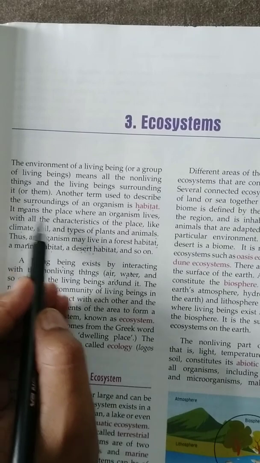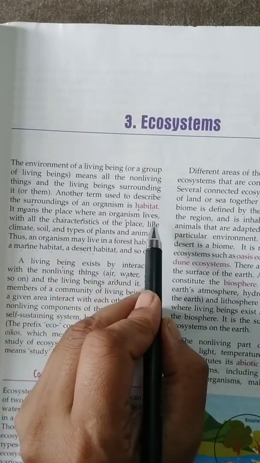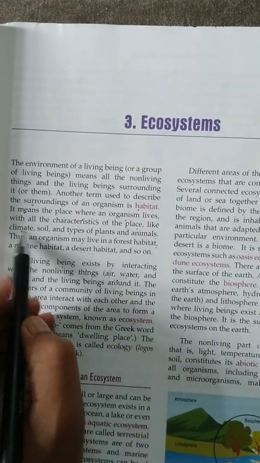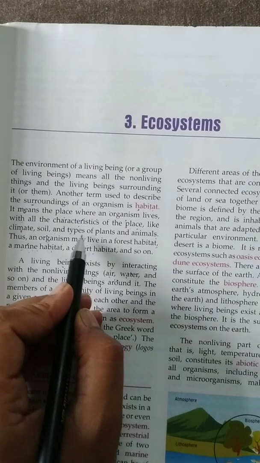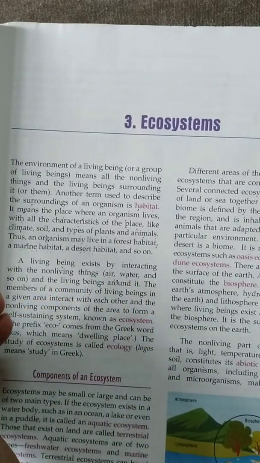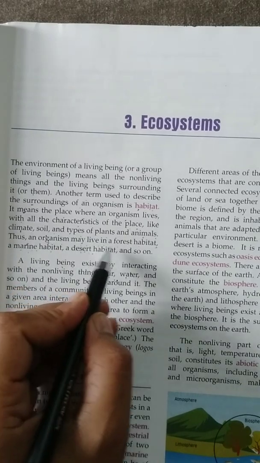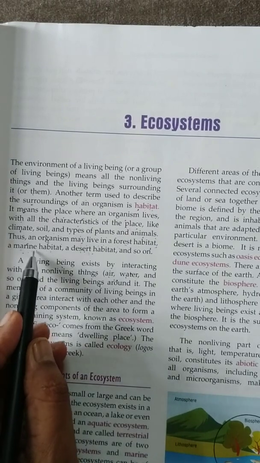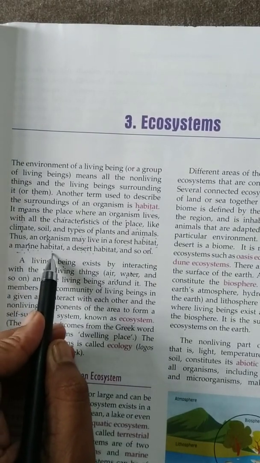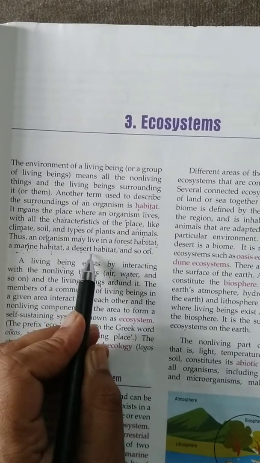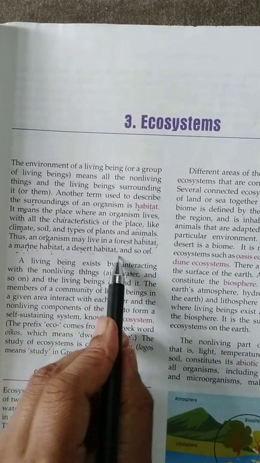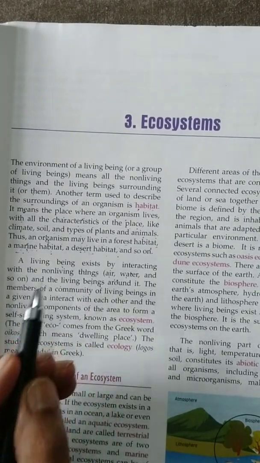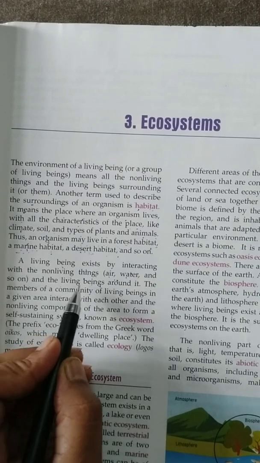Now, what is habitat? Beta, habitat means the place where an organism lives with all the characteristics of the place, like the climate of that place, the soil of that place, or the type of plants and animals growing at that place. So, if an organism is living in a forest, that is forest habitat. If the organism is in the ocean, then that is marine habitat, or if it is in a desert, then that is desert habitat. Wherever the organism lives, there it interacts with other living organisms or non-living things also.